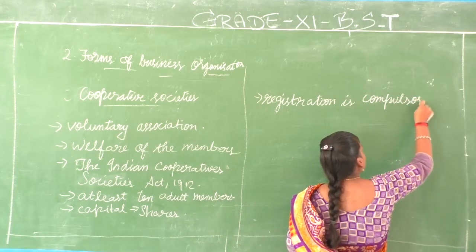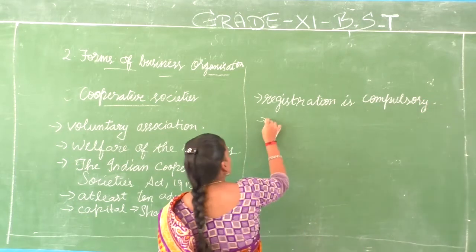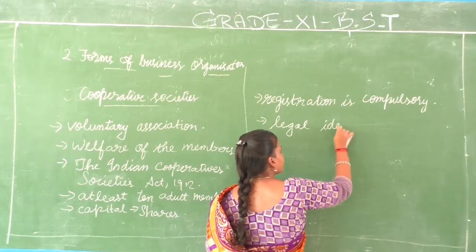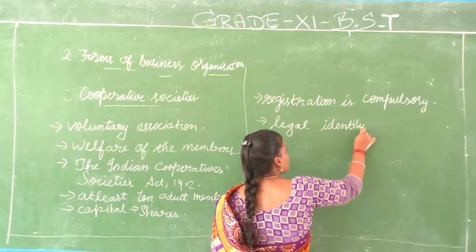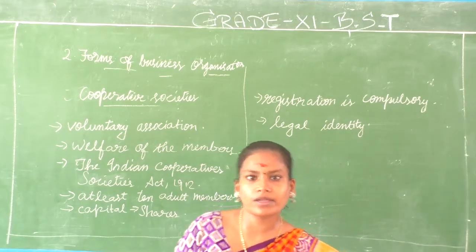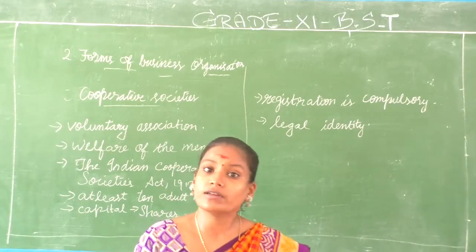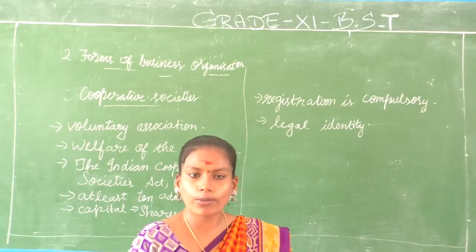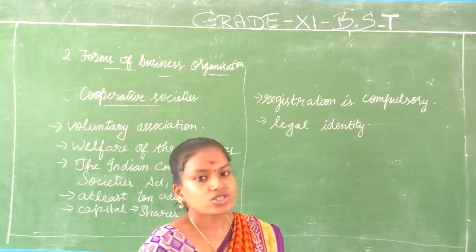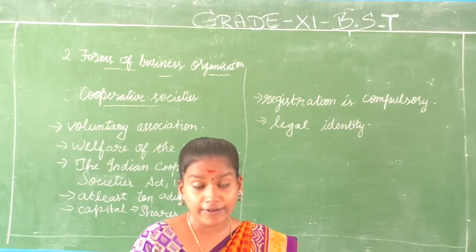Because it has a legal identity. Okay, we saw that partnership registration is optional. In joint Hindu family, we didn't even talk about registration. Sole proprietorship again need not be registered. It is our own wish. But here the registration is compulsory. 100% we have to register.